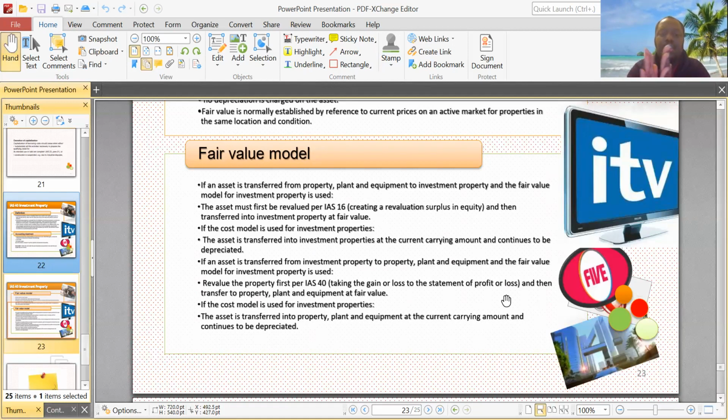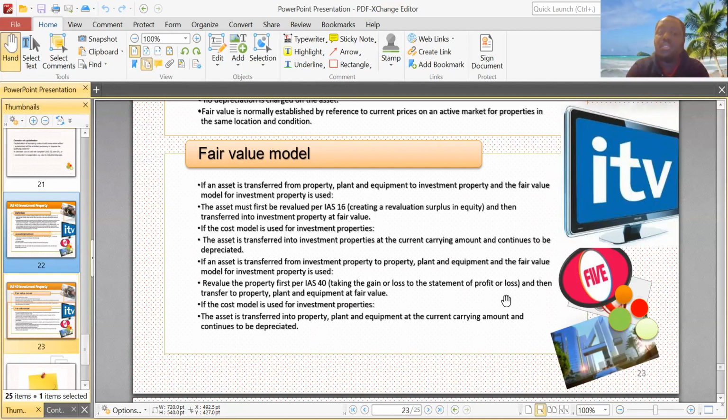Very, very key. If an asset is transferred from investment property to owner-occupied or property, plant, and equipment, and the fair value model for the investment property is used, you revalue the property first. You have to revalue the property first, per IAS 40, and then transfer to property, plant, and equipment at fair value.